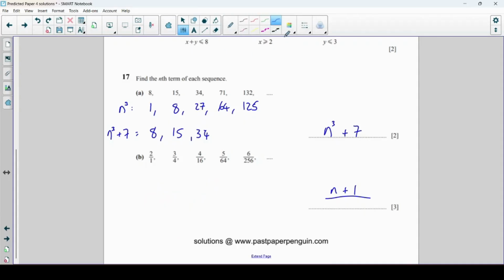Now let's have a look at the bottom numbers. 1, 4, 16, 64, 256. Okay, well, hopefully you've spotted what's going on here. We are multiplying by 4 each time.